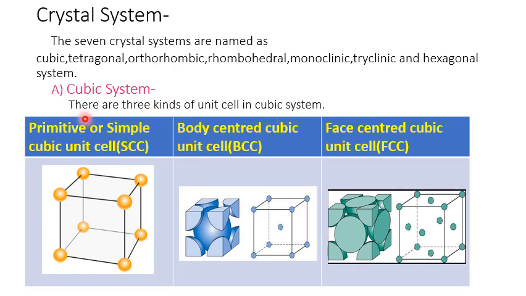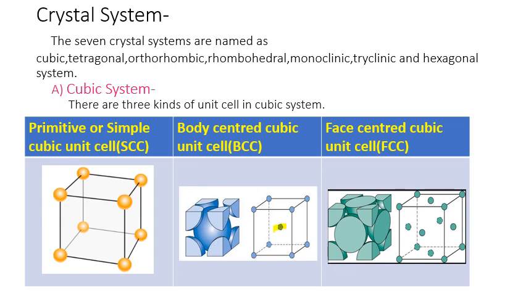In that, first is primitive or simple cubic unit cell. Look at the diagram now. In this unit cell, 8 atoms are present at 8 corners of the cube. Then next is body center cubic unit cell. In this type of unit cell, 8 atoms are present at 8 corners and an additional particle, that is one particle, is present in the center of the cube.